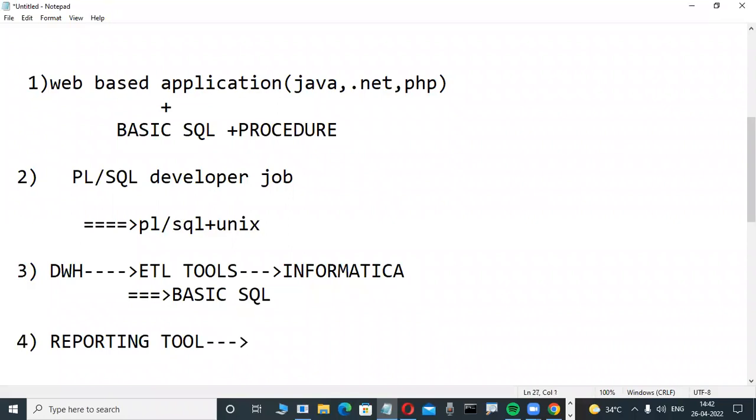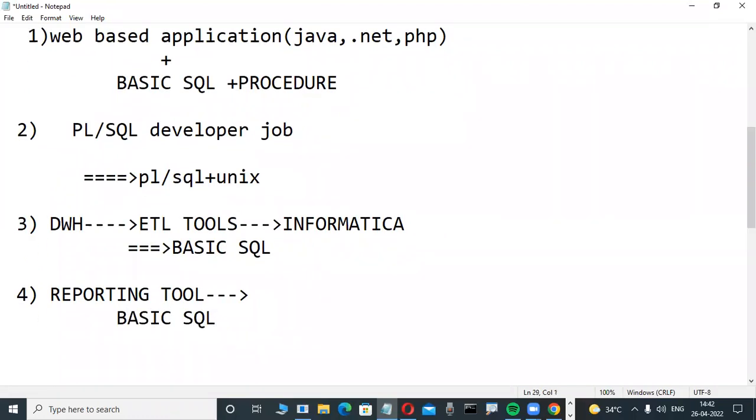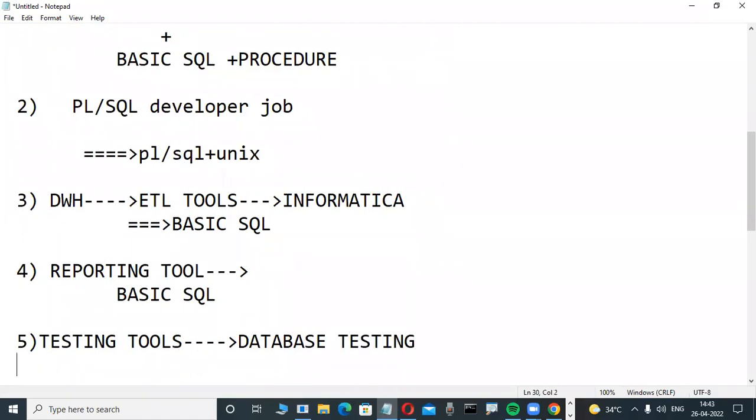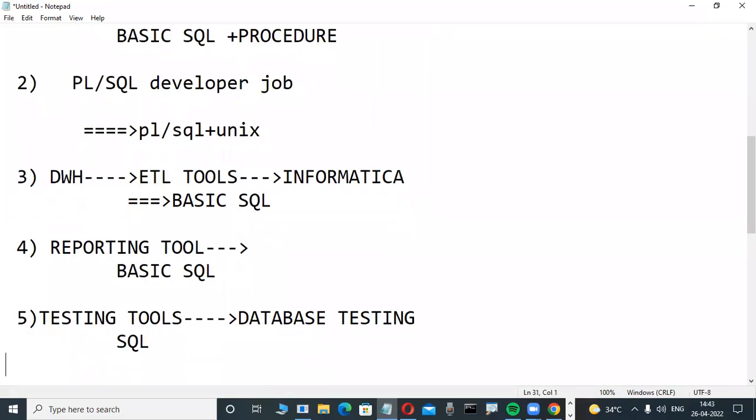Why? Because minimum basic SQL knowledge is required. In that case, in interviews they compulsorily ask SQL knowledge, and they ask queries also. That's why so many persons are learning this course. Not only that, testing tools is another course. Those persons also face a problem, not only automation, not only manual. Yes, database testing is there. In those situations, what is a view, what is a table, what is a sequence, what is a synonym, what is an index, that knowledge is required. That's why those persons also learn this course, and basic SQL knowledge is enough.